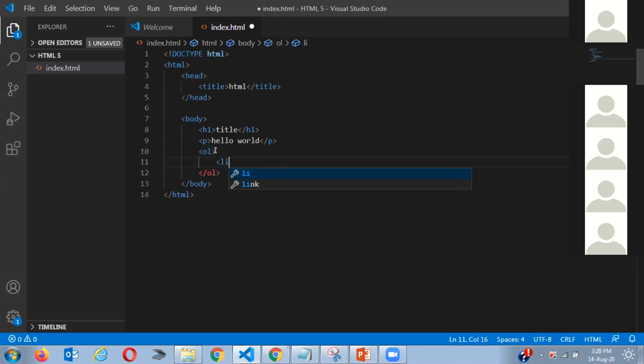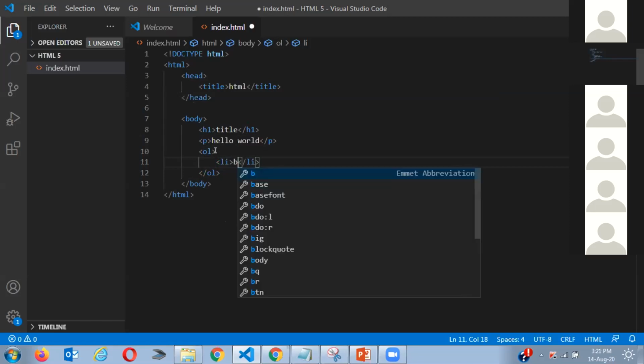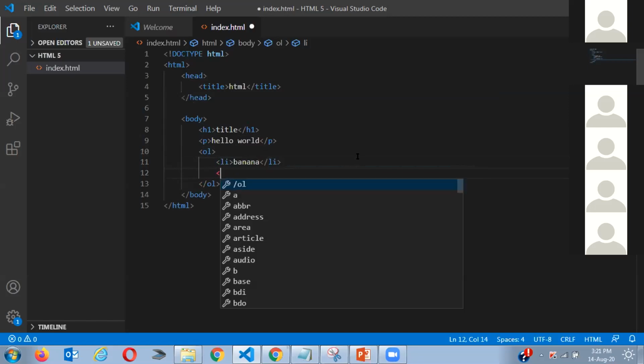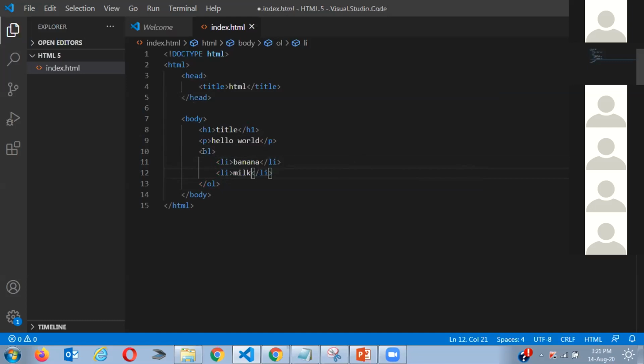So for list, now I'm gonna put some list items in here. For example, I need some groceries, so let me just write this. If I save this, now we understand what I'm trying to do here. I'm telling the body, hey body, I'm using a list. So now the body understands, okay, I'm using the list. Now what do I want inside the list? I have to specify that I'm using the list right now, and I want this.